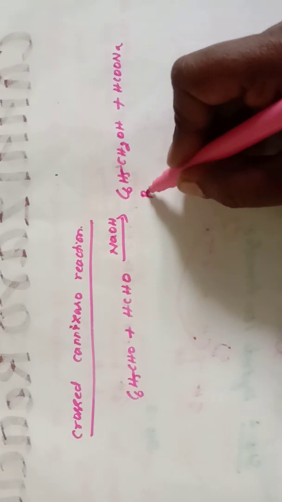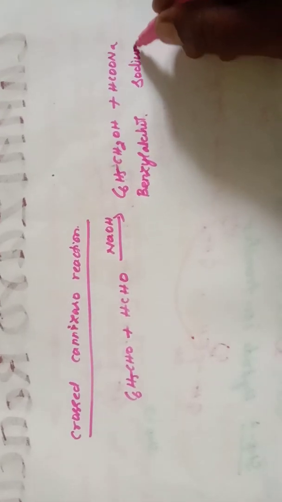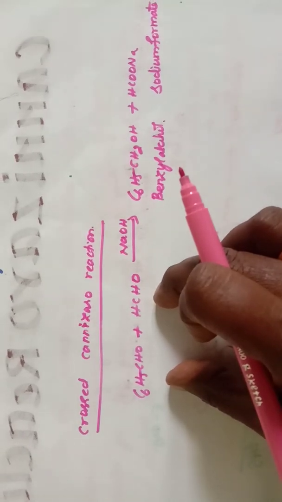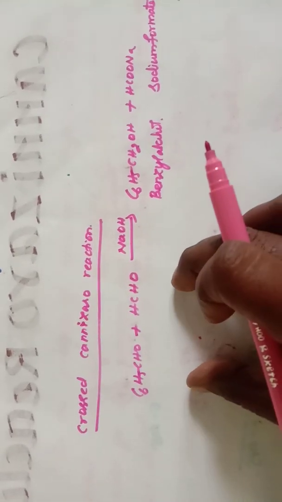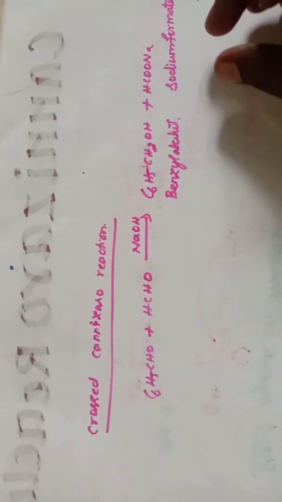So it forms benzyl alcohol C6H5CH2OH plus sodium formate HCOONa. This is benzyl alcohol, sodium formate. So crossed Cannizzaro reaction means two different aldehydes which do not have the alpha hydrogen combined together, and one is reduced into benzyl alcohol and another one is oxidized into its corresponding sodium salt.